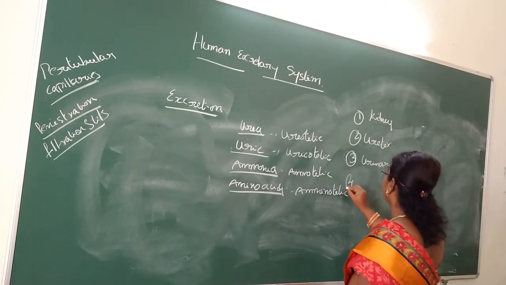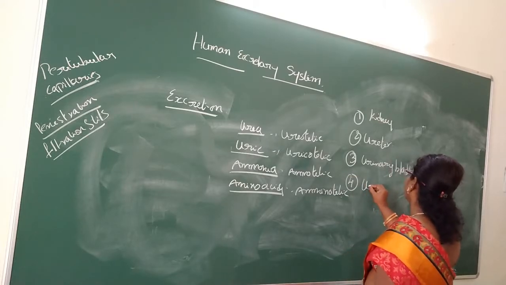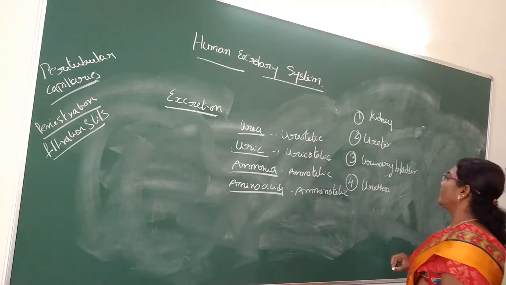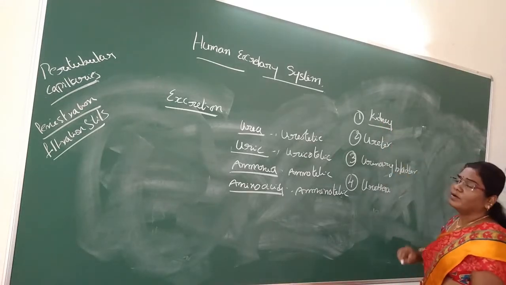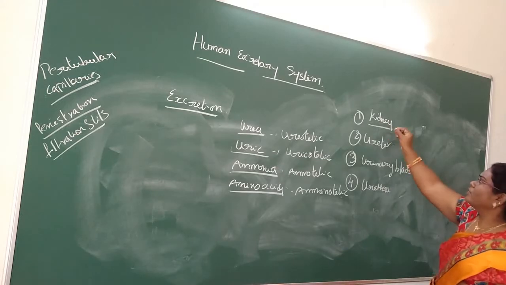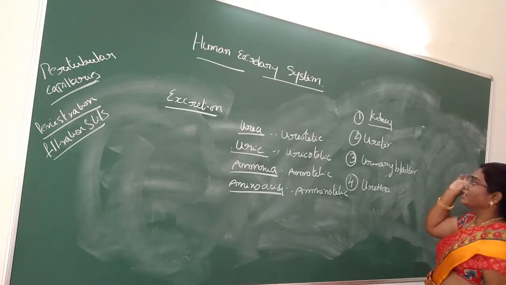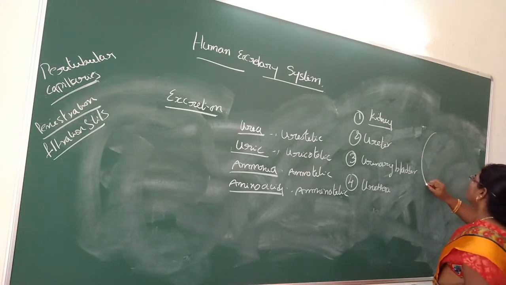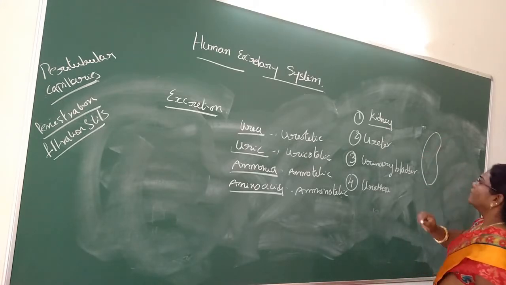The fourth one is the urethra. We can know the structure of the kidney, which lower classes also need to know. So first, what are the kidneys?